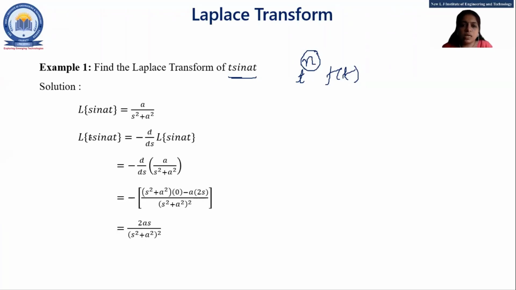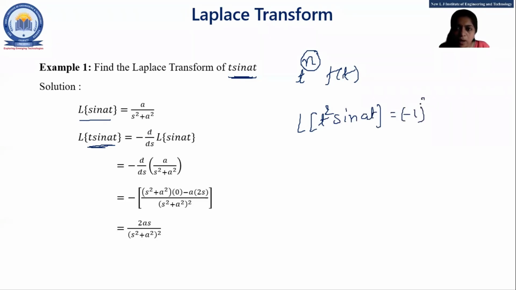So first, we have to start the solution with Laplace of sine at, because here our function of t is sine at. So Laplace of sine at is equal to a upon s square plus a square. Got it, everyone? But we want to find the Laplace of t sine at. Here the power of t is 1. So I put just minus 1 and 1 derivative. If I want to find the Laplace of t square sine at, then I have to write minus 1 square and 2 times derivative, d square upon ds square of Laplace of sine at.